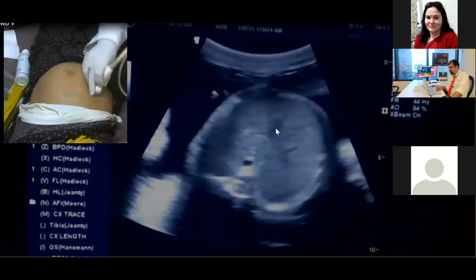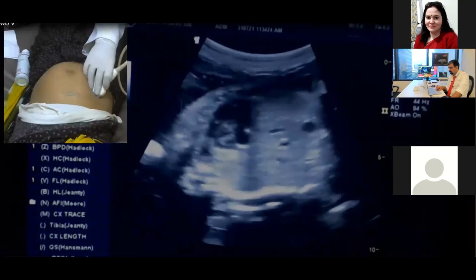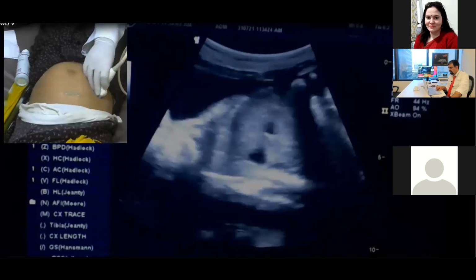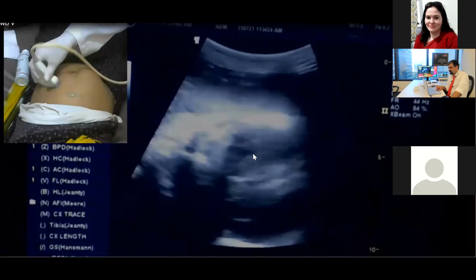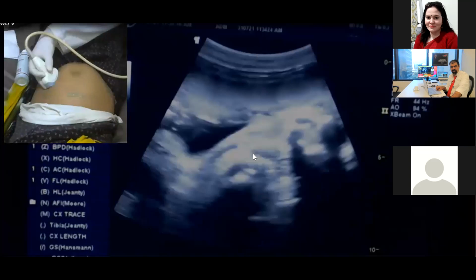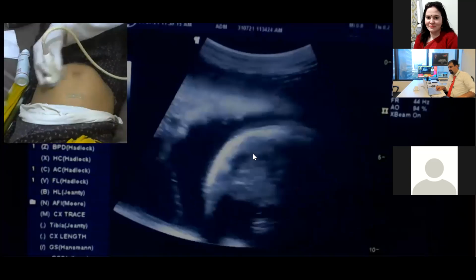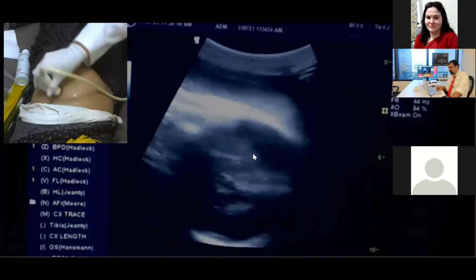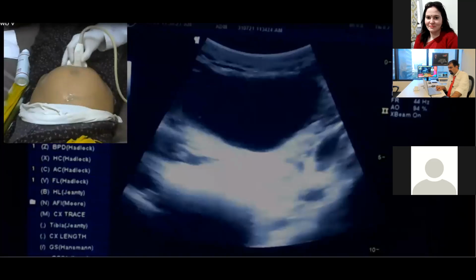At this point, I have to take, now see, this is the stomach. Now see through the stomach. Stomach is not in the thoracic cavity. So this means that this is not a herniation. This is not a herniation. So this is also a one point. What we have to see is that the stomach is normally located in the abdominal cavity. And if it is not located in the abdominal cavity, that will be the diaphragmatic hernia, which we are discussing in these congenital abnormalities. Now I am seeing the fetal face over here also.